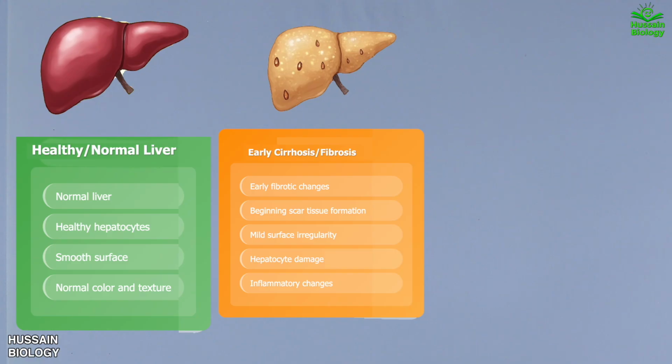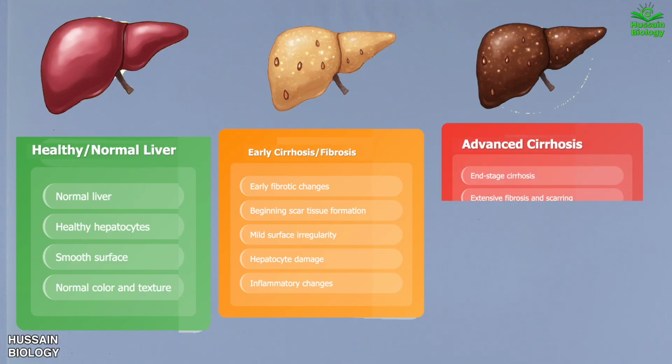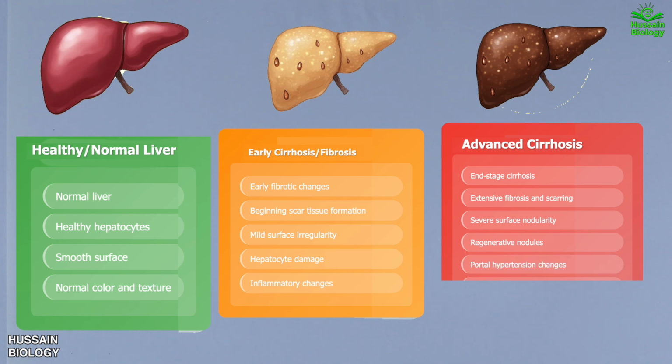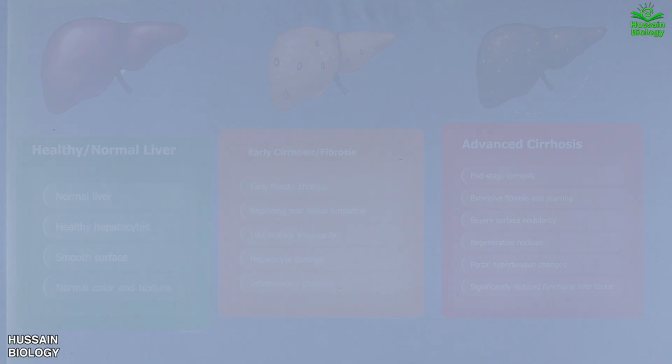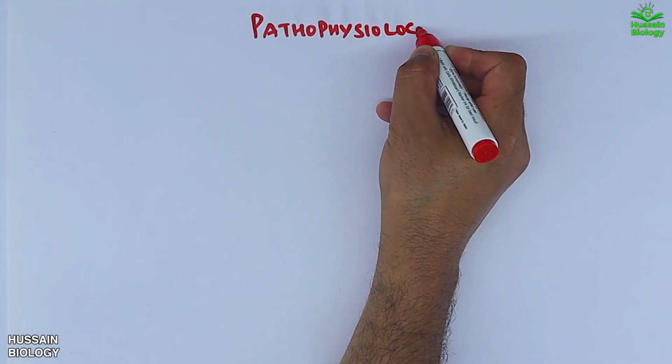And then in advanced cirrhosis, that is the end stage cirrhosis, we get extensive fibrosis and scarring, severe surface nodularity, regenerative nodules, portal hypertension changes, and significantly reduced functional liver tissue. So this is the brief outlook of how the disease progresses. Now let's explore this condition in detail, starting with pathophysiology first.